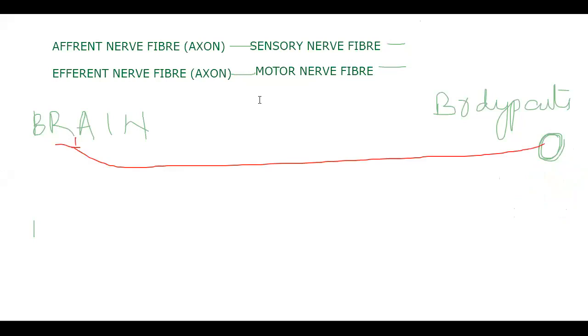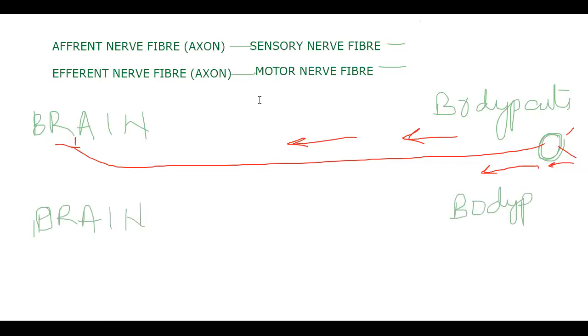So what is this now? The impulse is always like this. We already said, dendrites to cyton and cyton to away from the cyton towards the axon. This is the direction. Then, what is this, afferent or efferent? You try to recognize this. Afferent. Yes, very good. This is brain and this is body part. Now I am trying to draw another one.